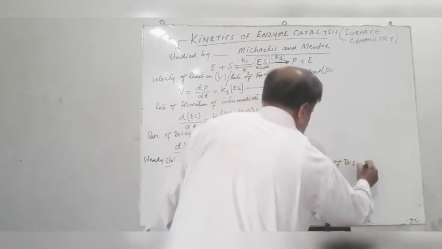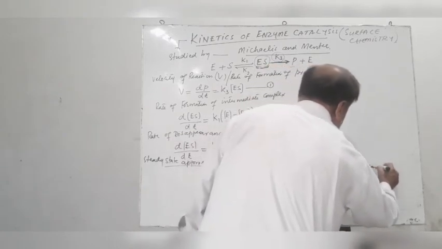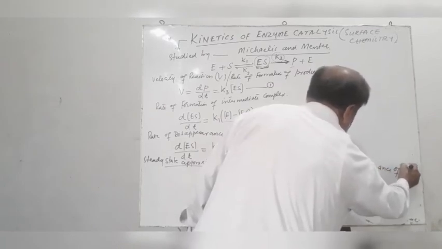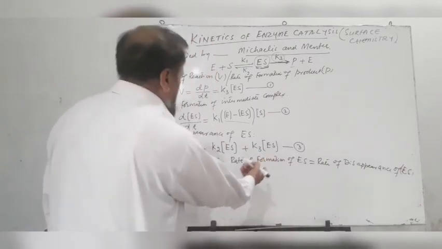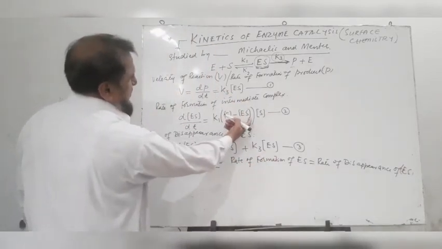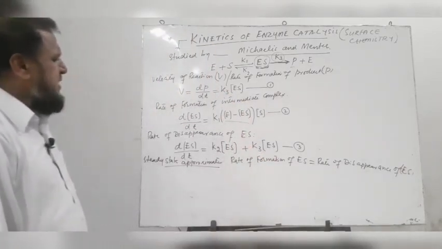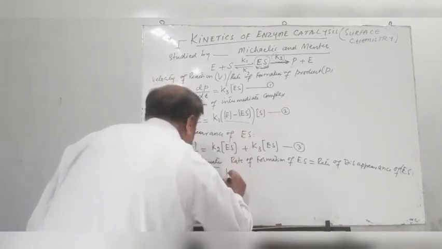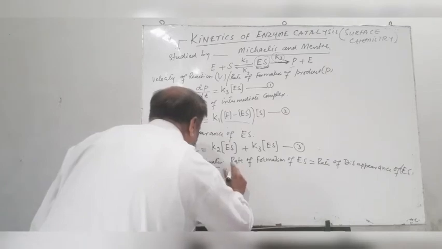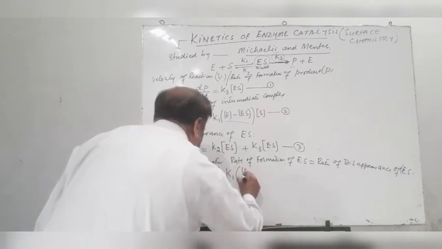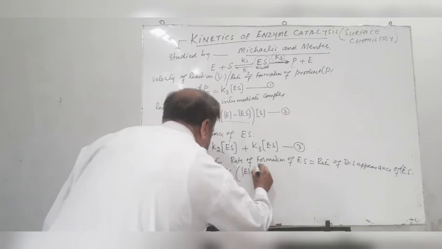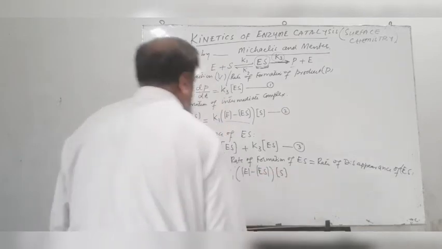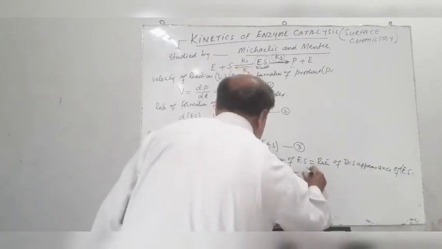Putting the values of rate of formation from equation 2 and rate of disappearance from equation 3, we get rate of formation is K1 into concentration of E minus ES into concentration of S is equal to K2.